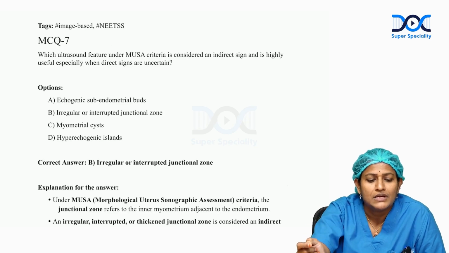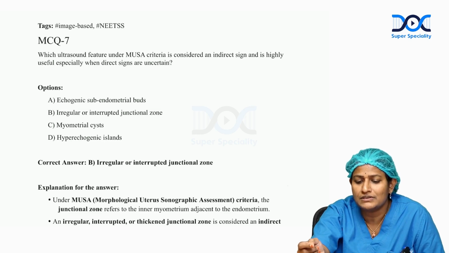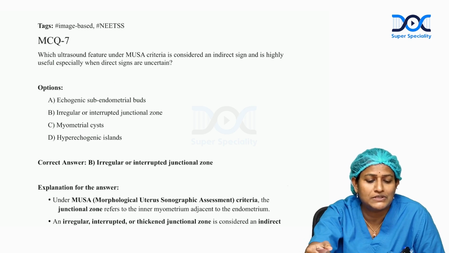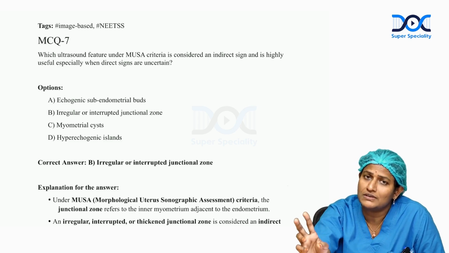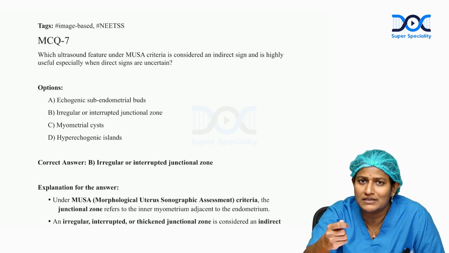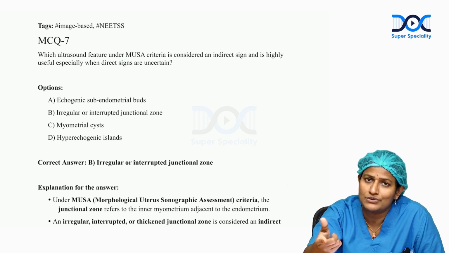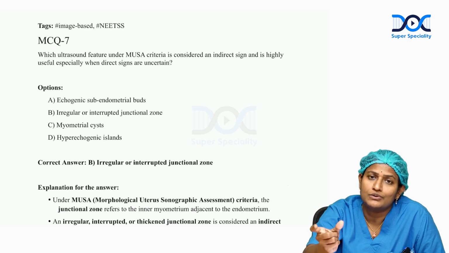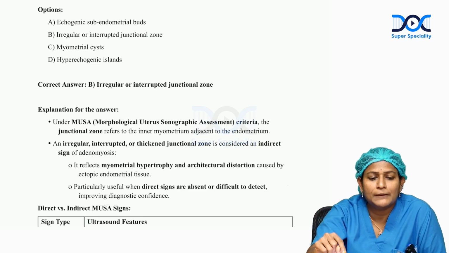Question number 7. Which ultrasound feature under the MUSA criteria is considered an indirect sign and is highly useful, especially when direct signs are uncertain? See, MUSA stands for Morphological Uterus Sonographic Assessment. That means the transvaginal or transabdominal assessment of the uterus in which ultrasound is used. So this is called the Morphological Uterus Sonographic Assessment criteria, in which it has certain criteria.